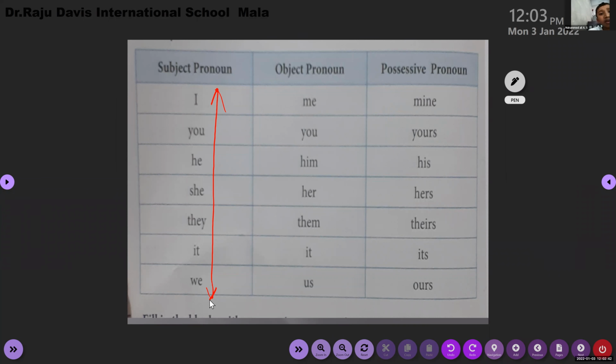Page number, this page number is not there. I'll send you the notes. When I send you the notes, I'll give you this. So here, this is not there in your book. But it's clearly written there in worksheet 11.